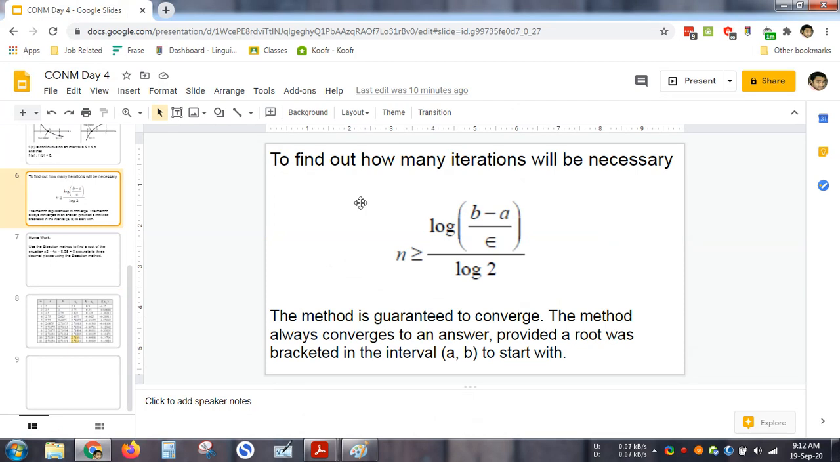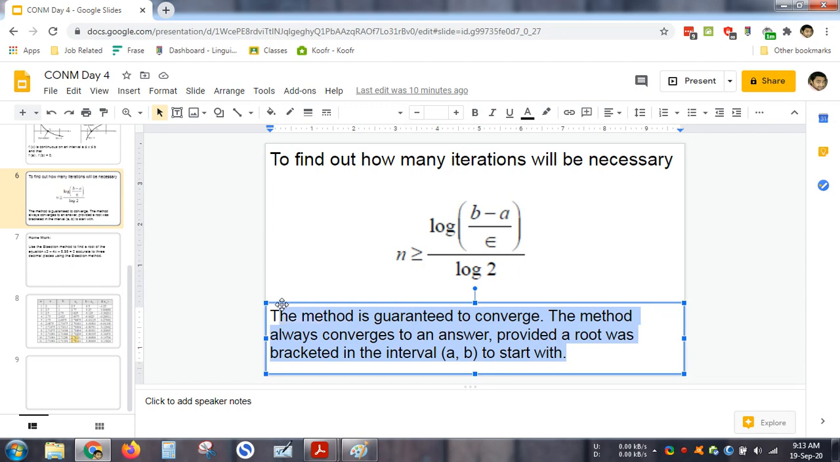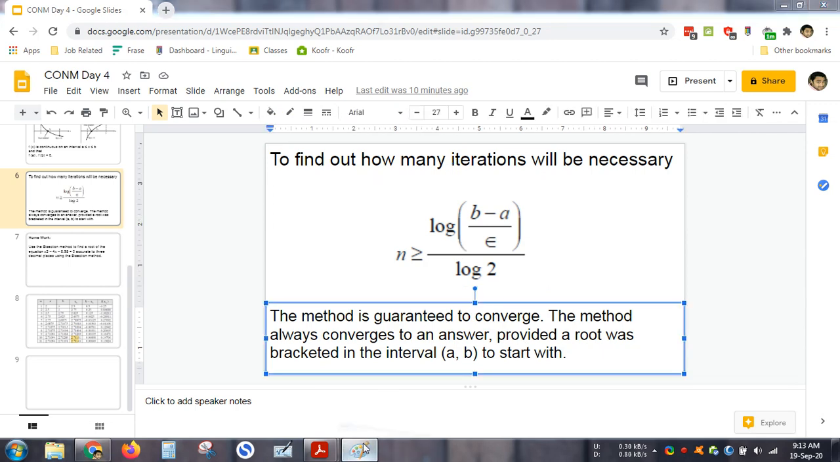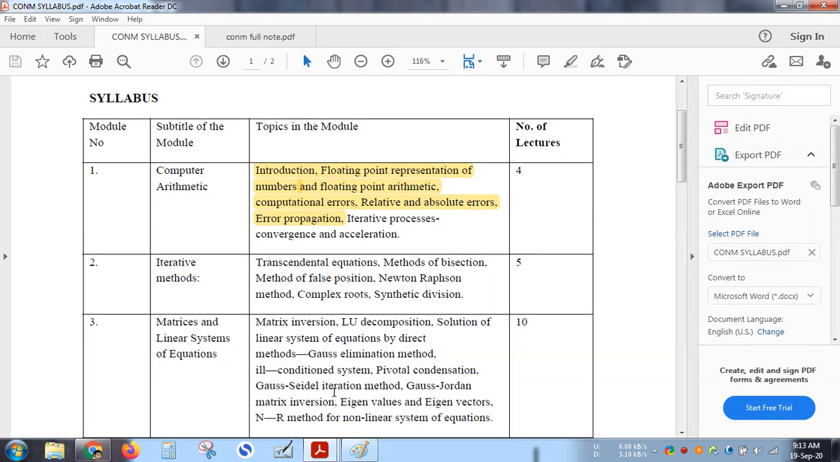Just how many iterations are required to solve this, if you want to find out, then you can use this method. Minimum number of iterations required: a and b are your initial conditions, epsilon is your 3 decimal place, so you take the error like this. This is the method. Now this formula is not 100% accurate, but it will give you a rough idea about how many steps are required. Now keep one thing in mind.